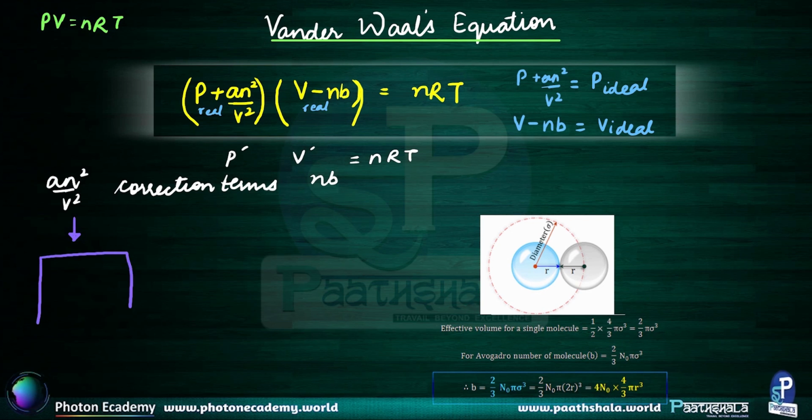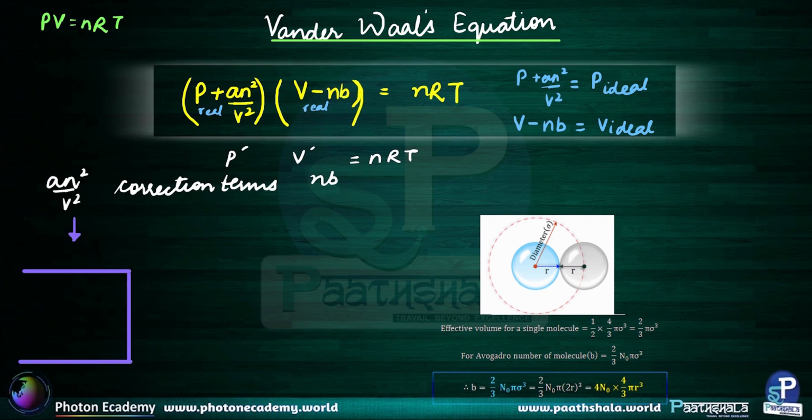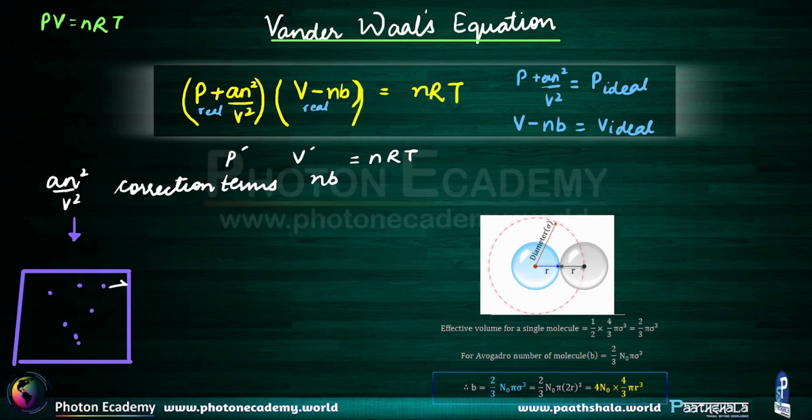Let's talk about that. Let's say that we are having a container which has gas in it. Here is the container. Had the gas been ideal, right, it would have struck the container, and the pressure due to that would have caused the P ideal. However, now the gas is real, right?